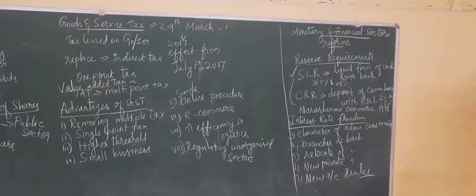That is SLR. And the CRR is cash reserve ratio. That is the fraction of the deposit with the RBI. That is, the commercial banks keep some amount of money with the Reserve Bank of India in the name of their bank. For example, if it is State Bank, the State Bank has to keep some money with the RBI in the form of SBI, deposited and reserved as cash. That is CRR. So these three things are related to the banking system.